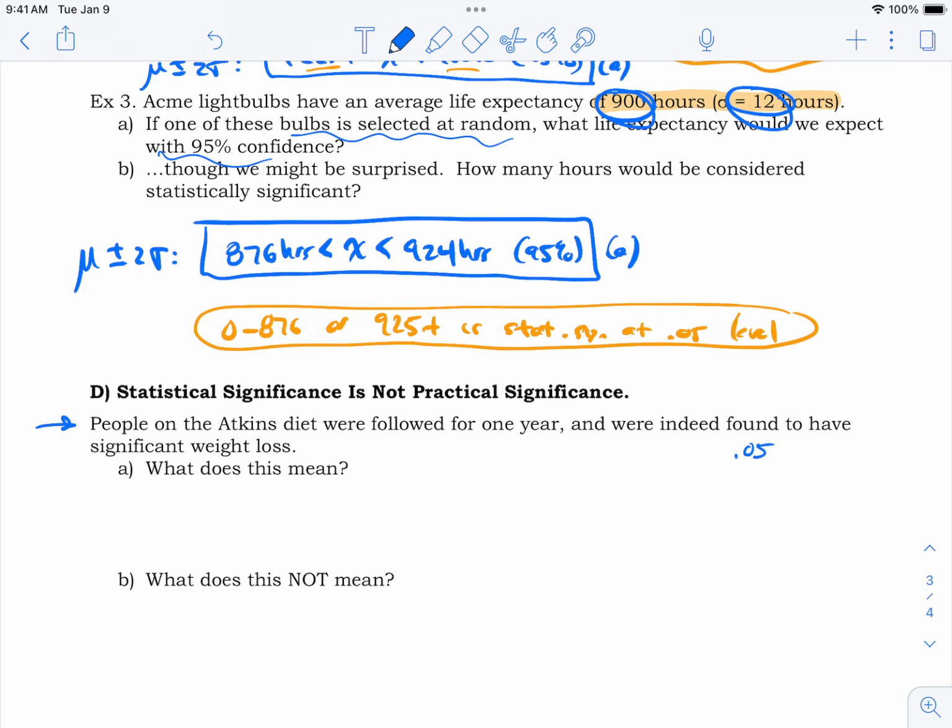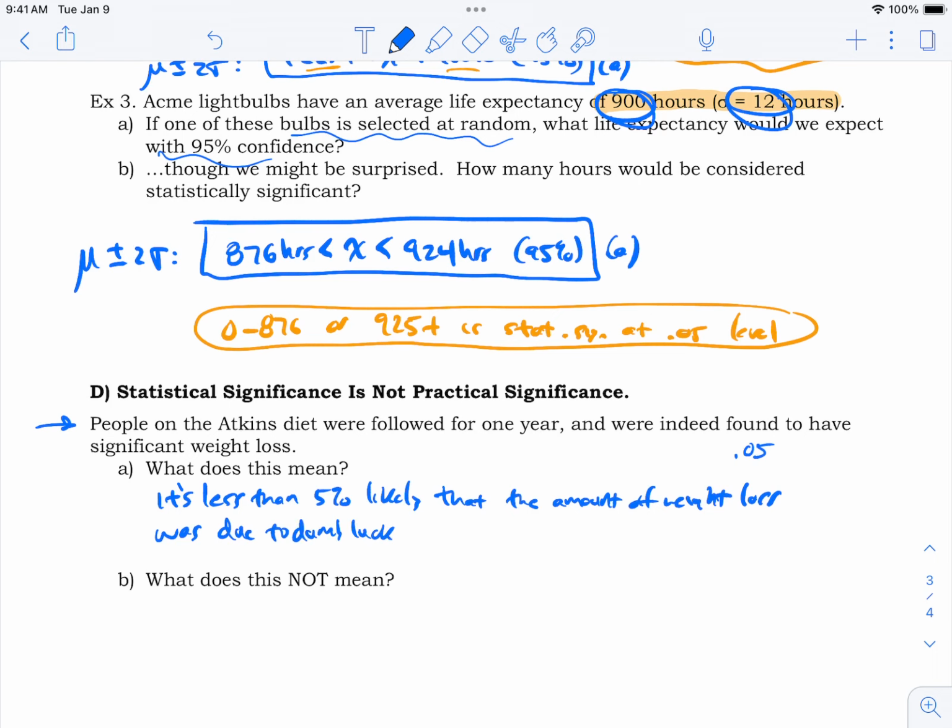So it means something like there's less than a 5% chance that the amount of weight loss was due to dumb luck. They're saying, wow, they lost weight, and that's not a dumb luck result. That's statistically significant. You wouldn't expect them to lose that much weight by dumb luck.